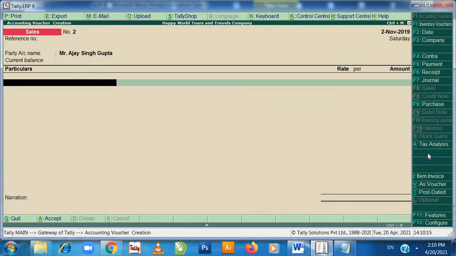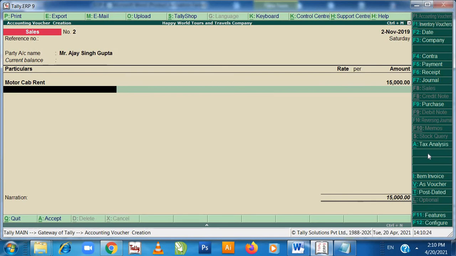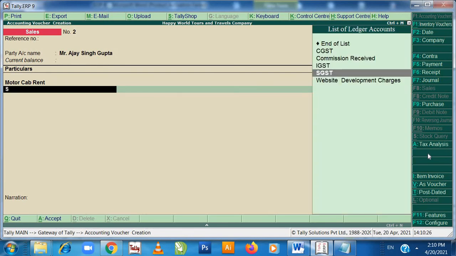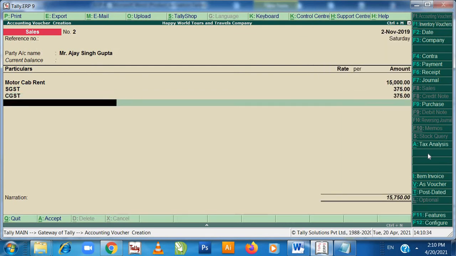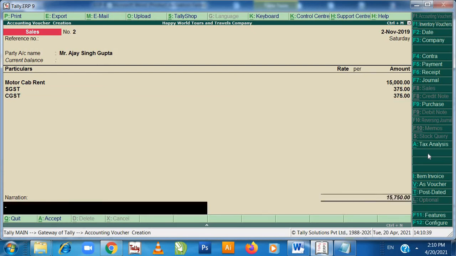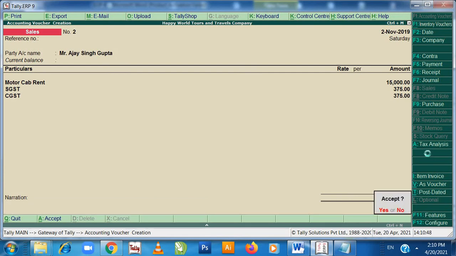Particulars, what we have received. Okay, motor cab rent. How much we receive motor cab rent? 15,000. Enter. Then SGST and then CGST. So total is 15,750 amount. Okay, we have received. So here you can write on the narration. Being motor cab rented to regular client, motor cab rent received of 15,000 with 5% GST. 15,750 is the total amount.